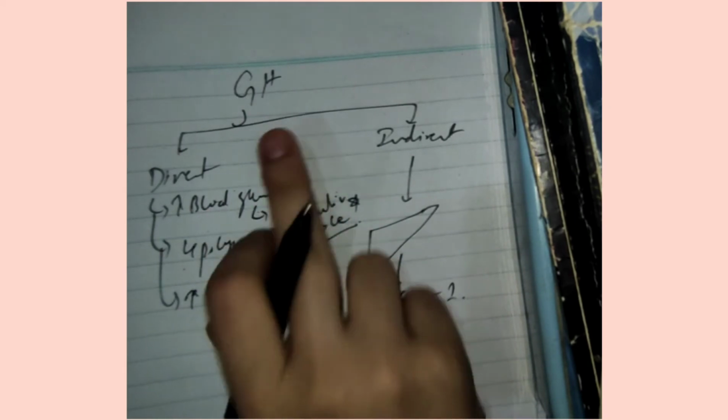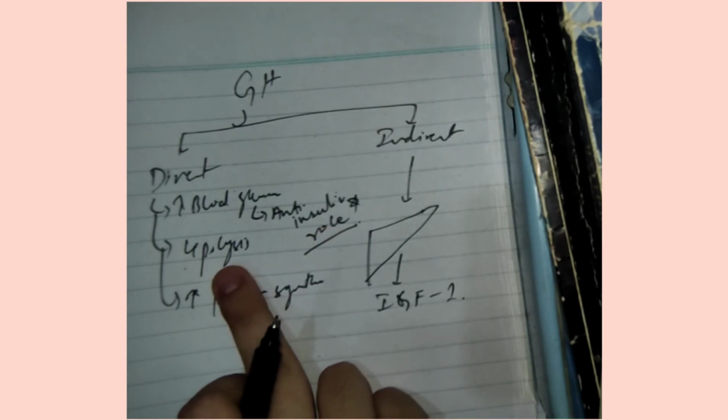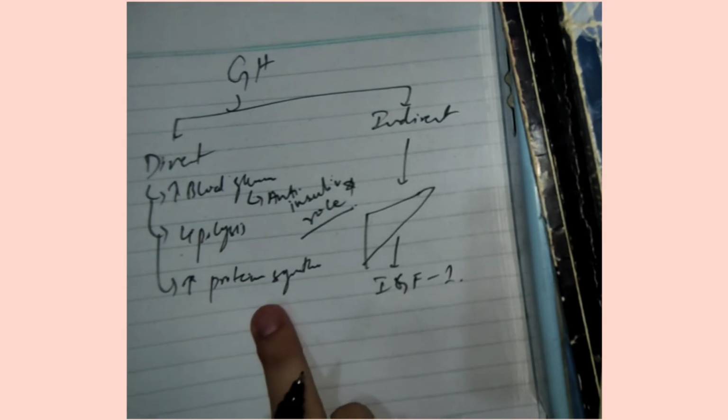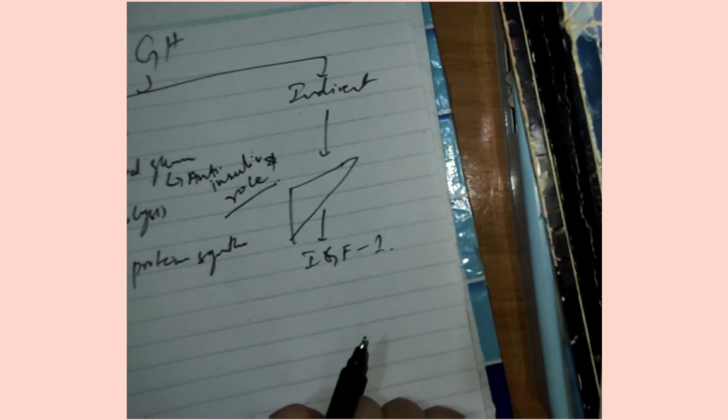So here, growth hormone has an anti-insulin role. Simply, and as I discussed earlier, it will cause lipolysis, that is breakdown of lipids to produce fatty acids, so that the body utilizes free fatty acids as a source of energy, and it will cause an increase in protein synthesis.